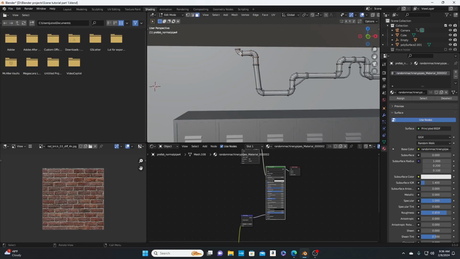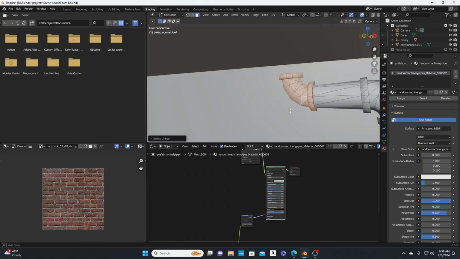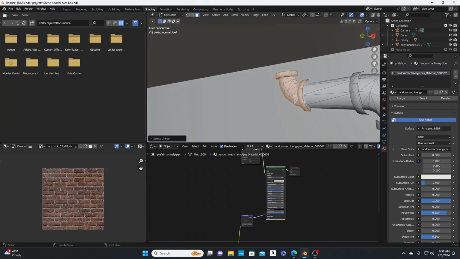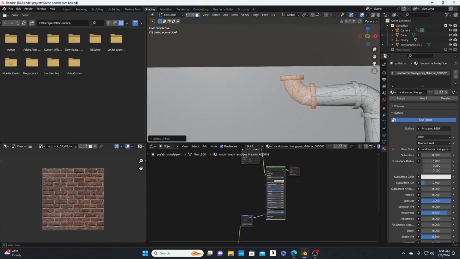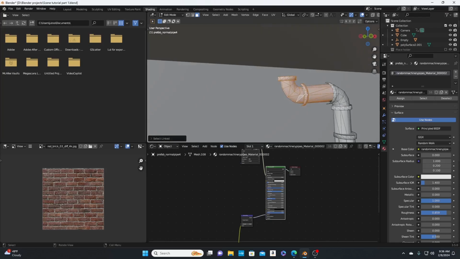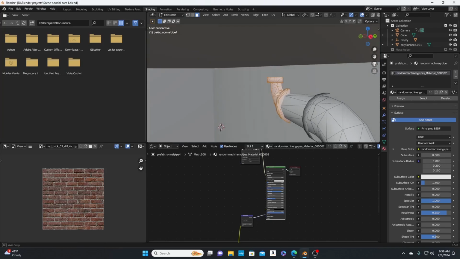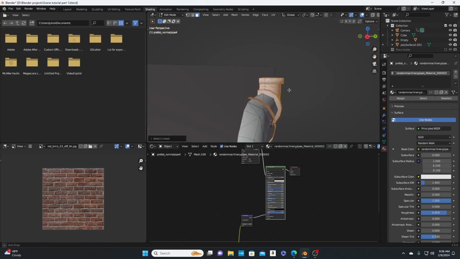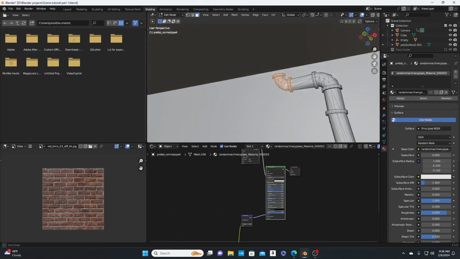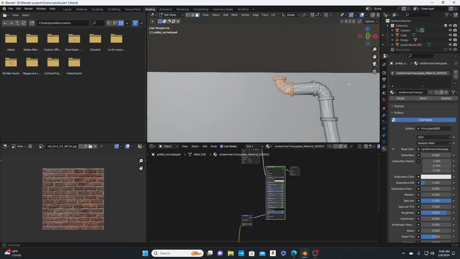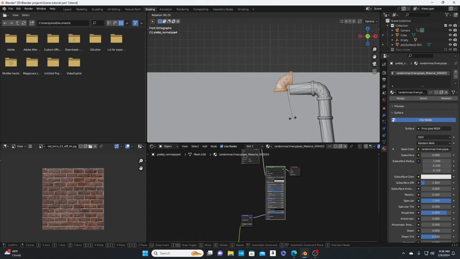And take this. Rotate that down like this.